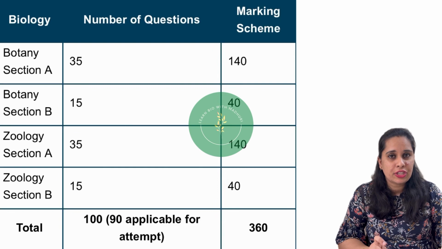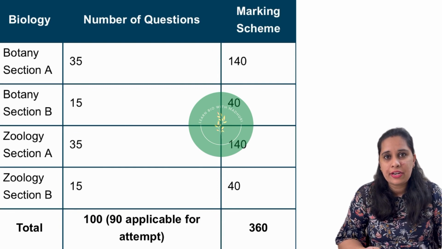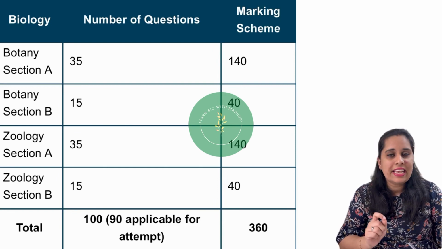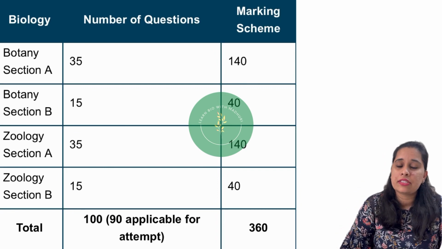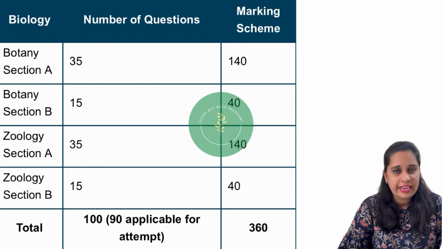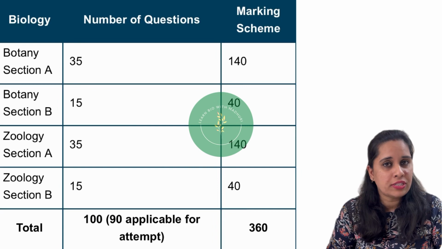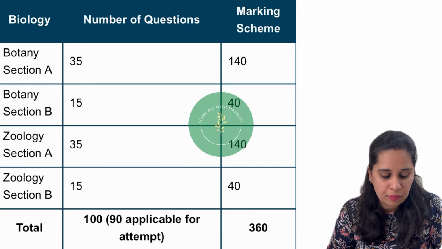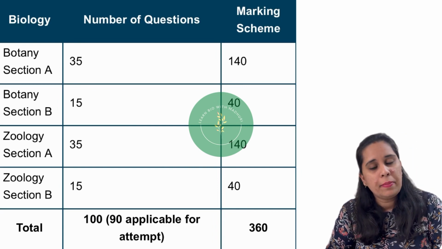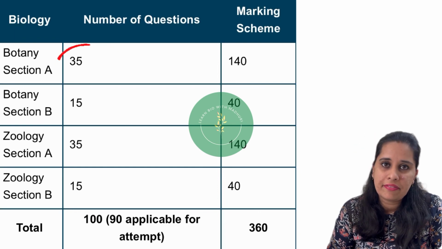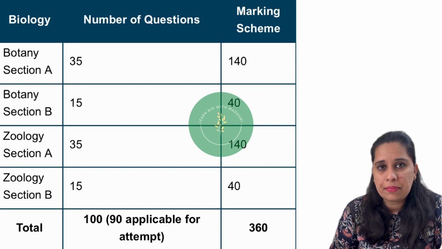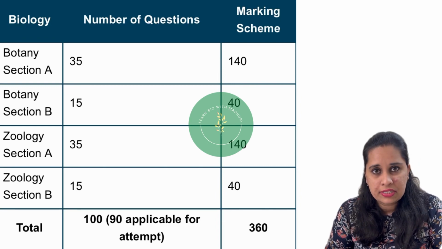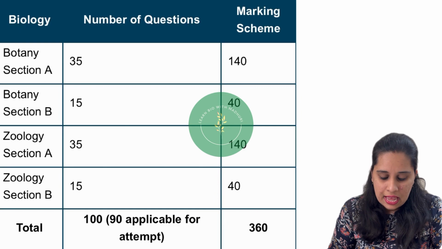The biology section of NEET is divided into botany and zoology, each consisting of 45 questions. The table which you can see on the screen, my dear students, is the NEET Biology Pattern 2023. Totally there will be 4 sections. The first section will be botany section A, which will have 35 questions and the marking scheme will be 140. Botany section B, the number of questions asked from this section will be 15 and marking scheme